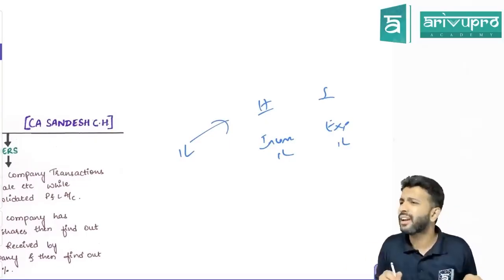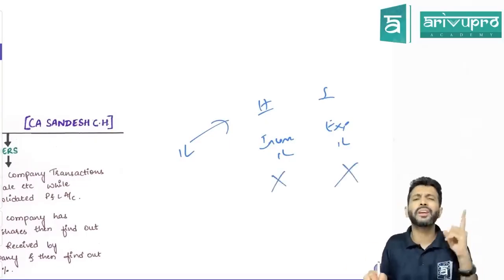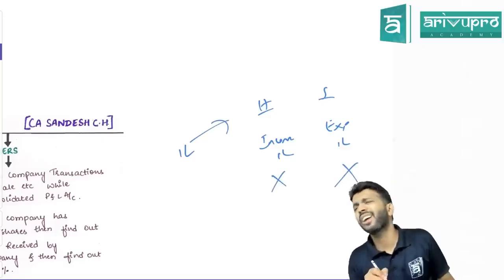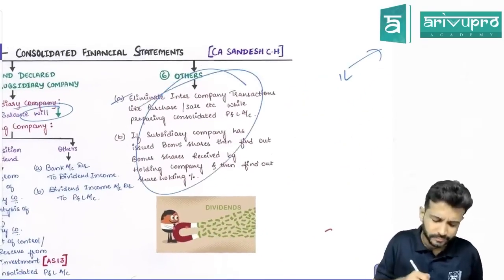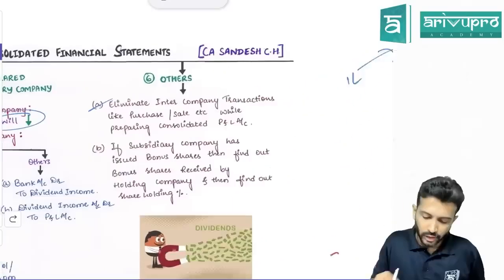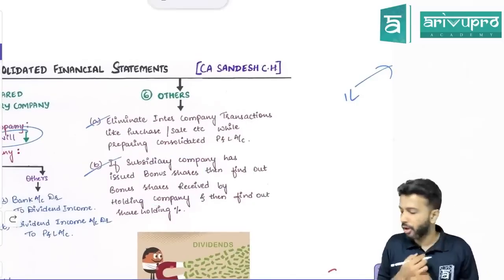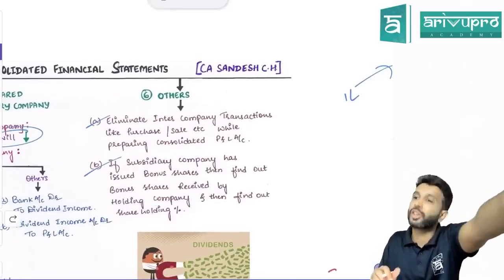These are intercompany transactions. So from income, also eliminate 1 lakh. From expense also, you eliminate 1 lakh. That's all the data here. Done. Okay.